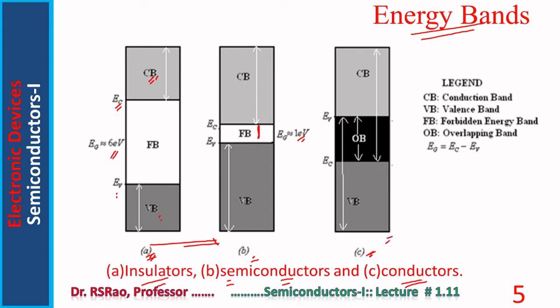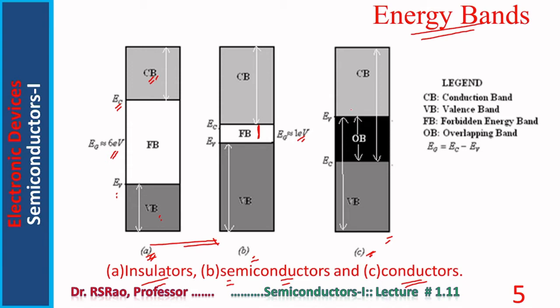In case of conductors, there is no gap. A valency band electron can be in the conduction band, and a conduction band electron can be in the valency band. They are overlapping. The distinction between bound and free electrons is lost in case of conductors.